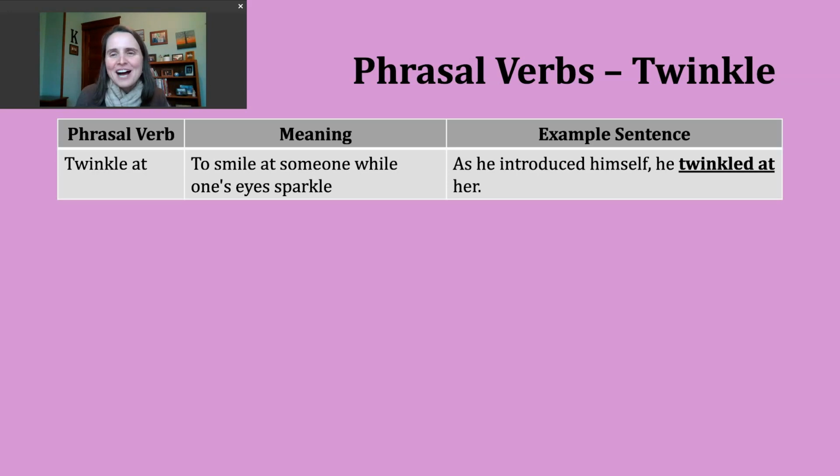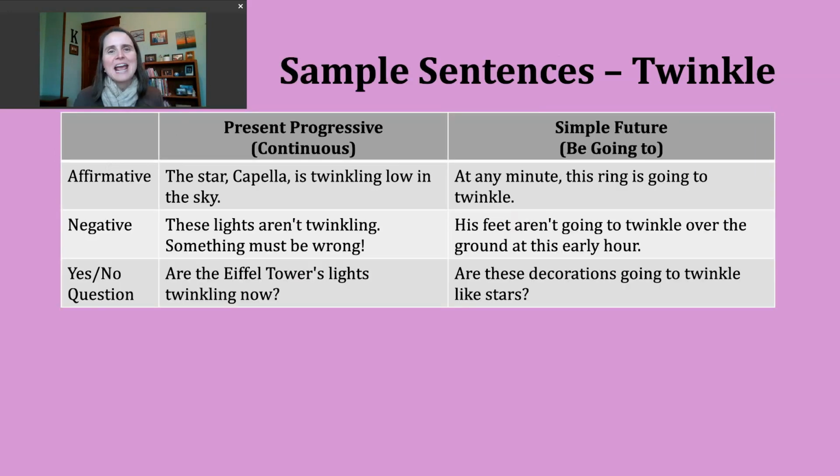Now let's move on and let's practice our verb of the day in a couple different verb tenses. Today we're going to practice the present progressive and the simple future. Let's start with the present progressive. We use this verb tense most commonly to talk about things that are happening now or actions that are in progress. Many teachers, textbooks, and even other YouTube videos call this the present continuous, and that is perfectly okay. It means exactly the same thing.